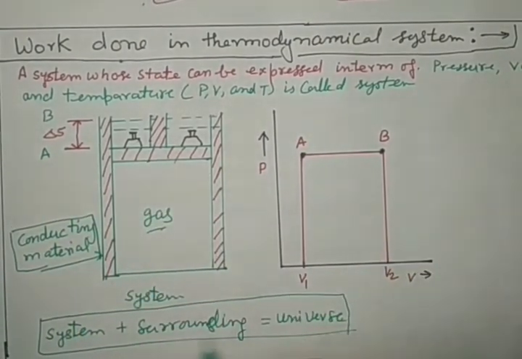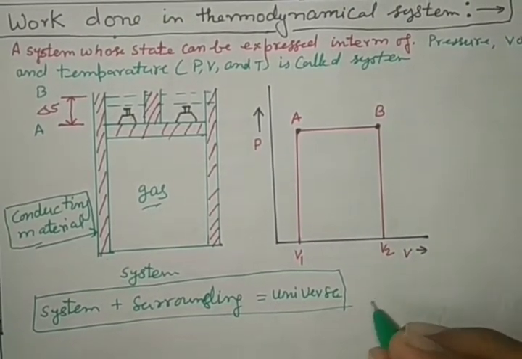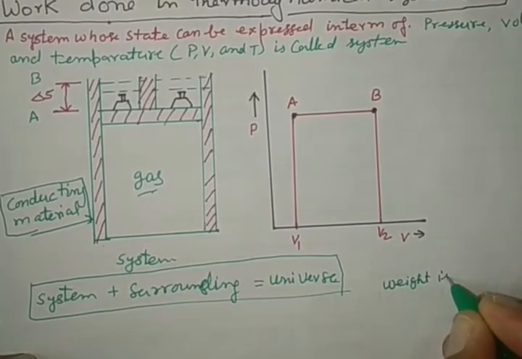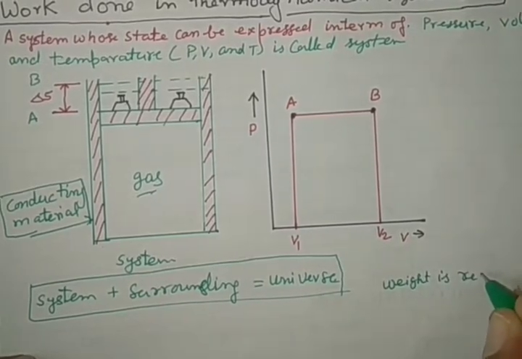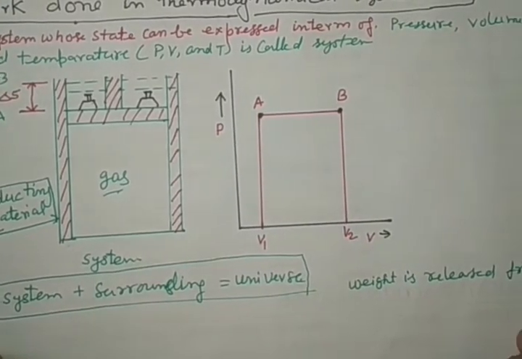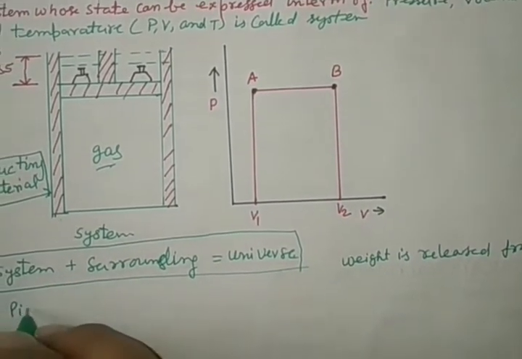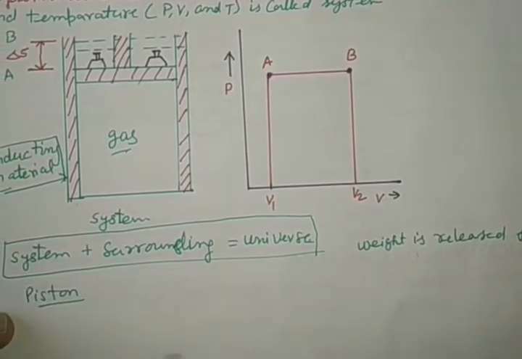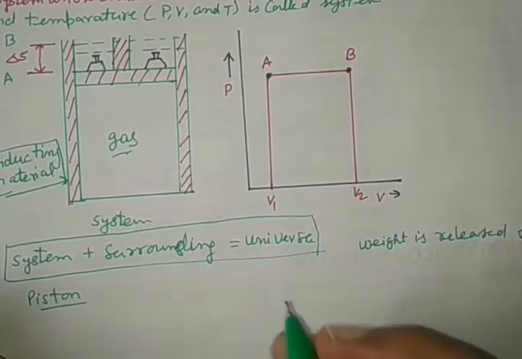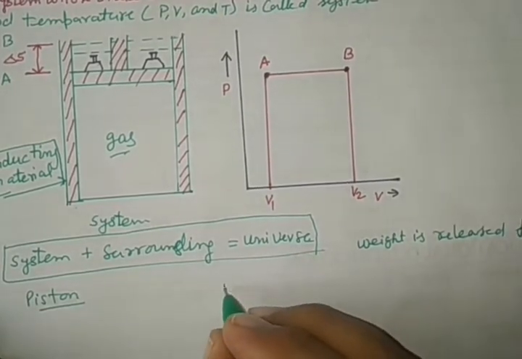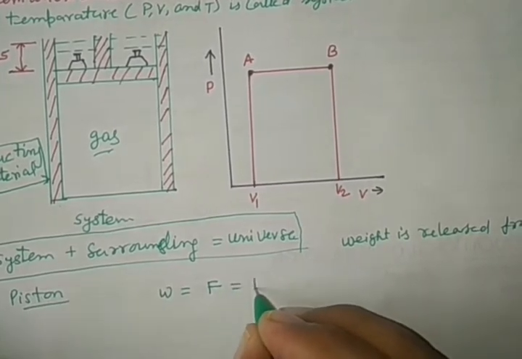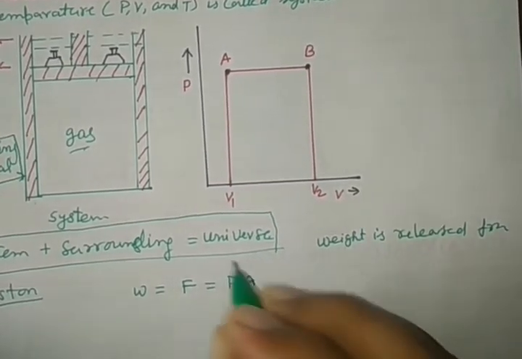So when weight is released from the piston, the force decreases, and this force, the weight, is equal to pressure into area.